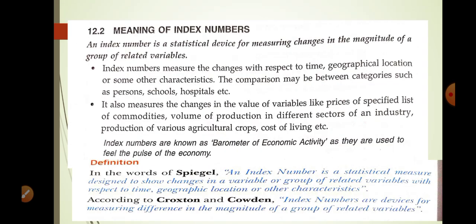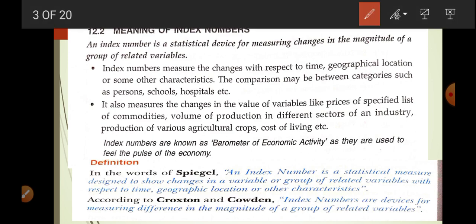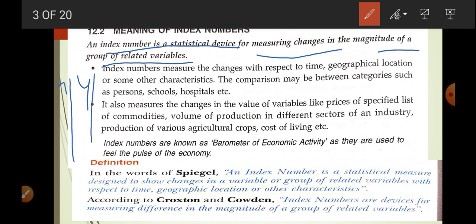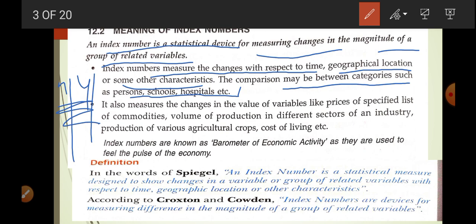Okay, what is index number? An index number is a statistical device for measuring change in magnitude of a group of related variables. There are two groups of variables x and y. So we are going to compare these two over a period of time. Index number measures the change with respect to time, geographical location, or some other characteristic. This comparison may be between characteristics such as person, school, hospital, etc.